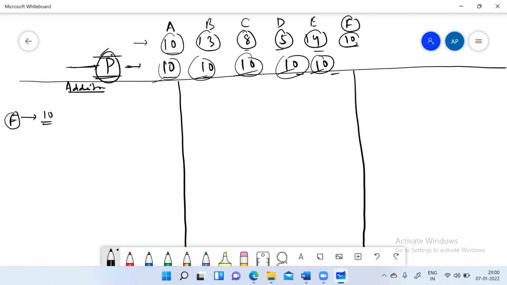Okay. Are you following the story? Yes, sir. Very good. So now, if F has 10 chocolates, which is equal to the average, there is no change.